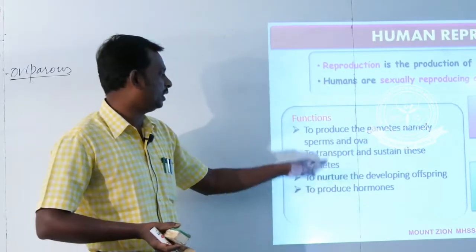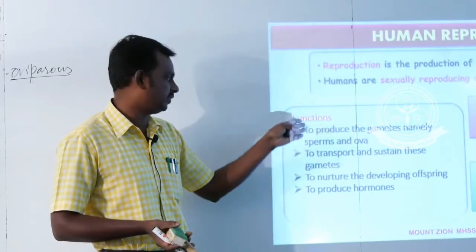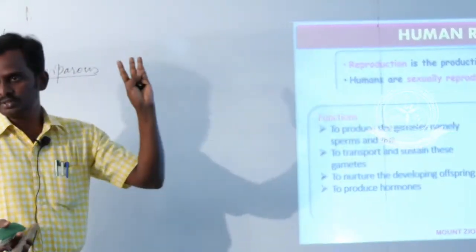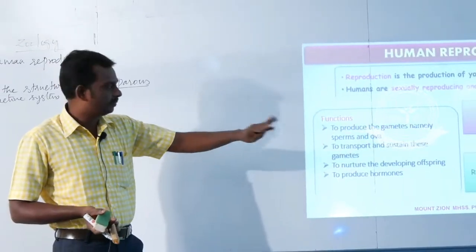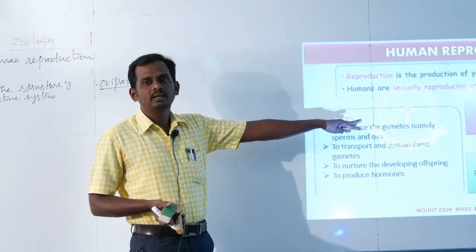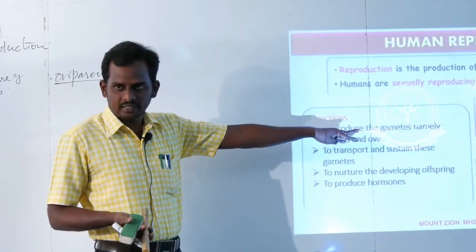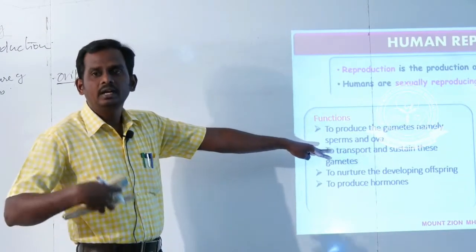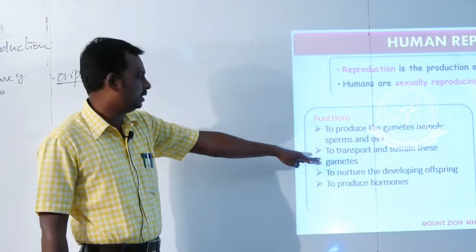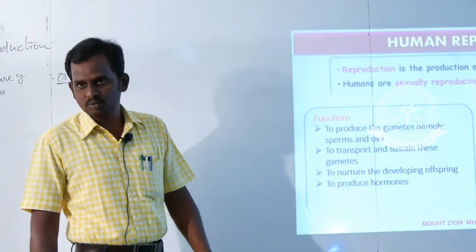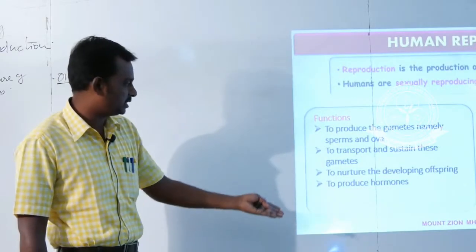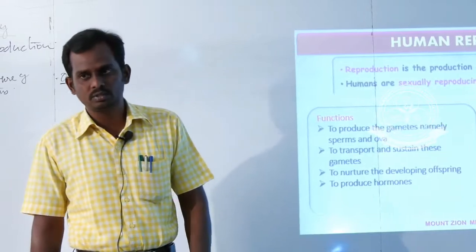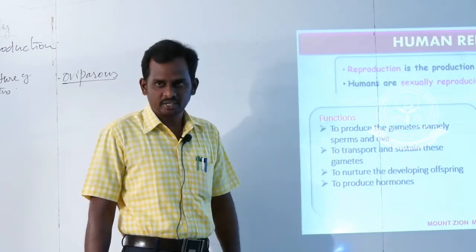So this is the first important 2 mark question in this chapter: list out the various functions of the reproductive system. First, it is essential for gametogenesis, that means production of egg and sperm. Second, after the formation of gametes, it helps to transport the gametes. Third, it provides nourishment to the fetus as well as gametes. And last, it is essential to produce hormones. So these are some functions of a reproductive system.